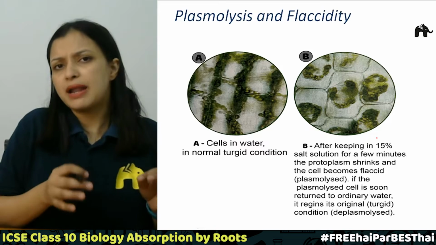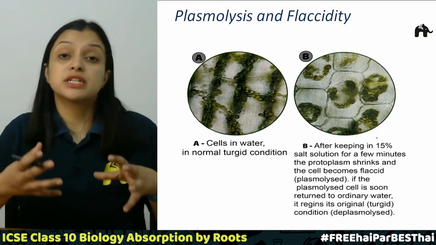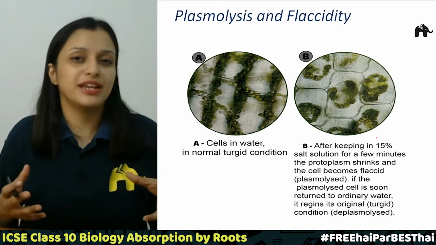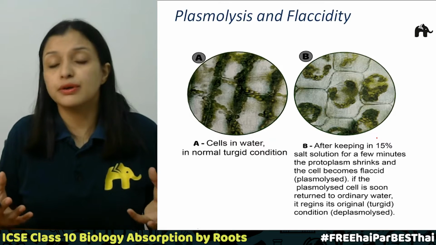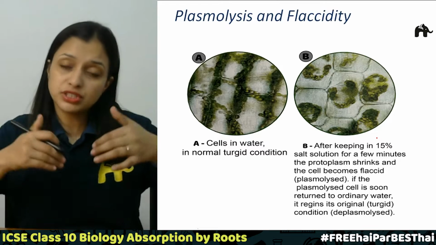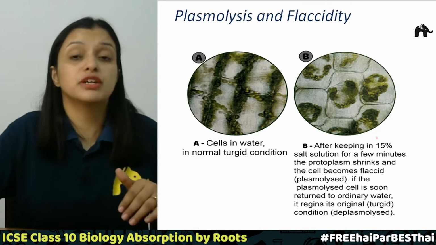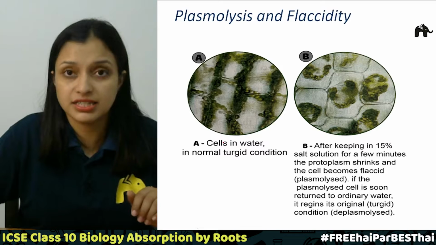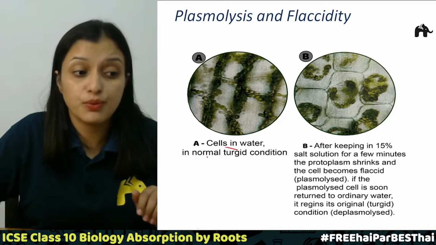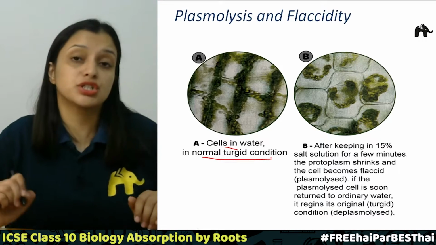So when this plant leaf is kept in fresh water, what will happen? Since it is in fresh water, the water from outside will enter into the cells of the leaf. So we will see something like this: the cell in water, where the normal turgid condition is seen.